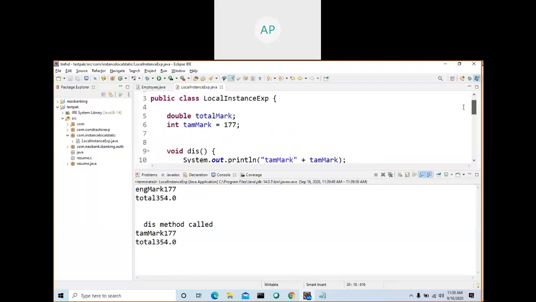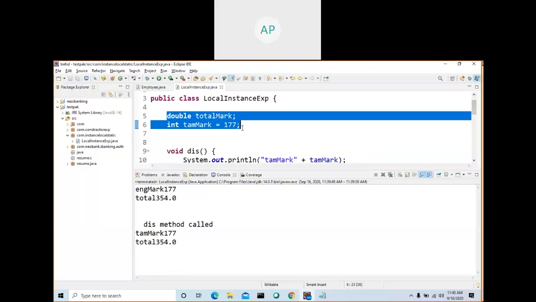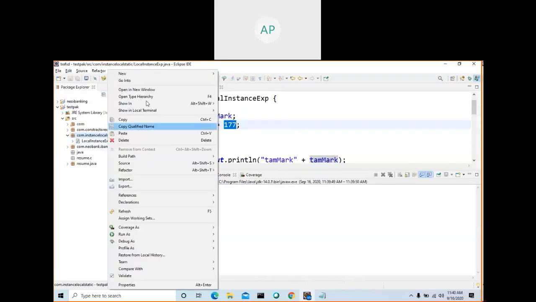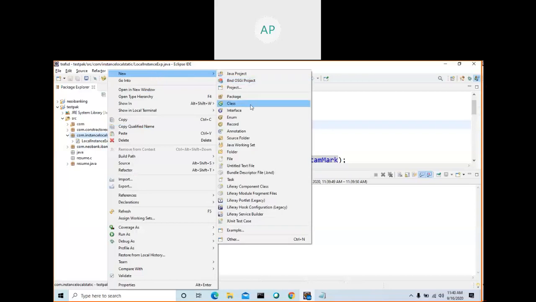Okay, so anyway, now you know. Next I will show you, we call this an instance variable, right? I'll give more examples. When you create 10 objects, each object will have its own value of this variable. All the objects will have these two variables, but each object will have its own state. That is the main difference. And I will explain static also.